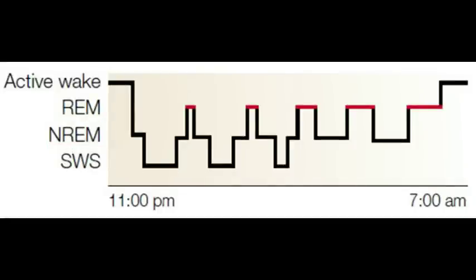varying. In the earlier cycles of the night, far less time is spent in REM sleep, and far more in slow-wave sleep. As the night progresses, an increasing amount of time is spent in REM state, and less time is spent in slow-wave sleep. Dreaming occurs during REM sleep, so the frequency and length increases over the duration of the night.